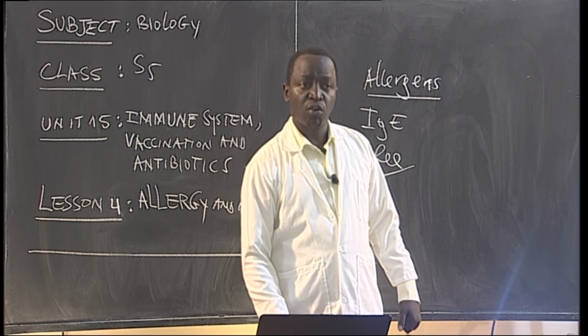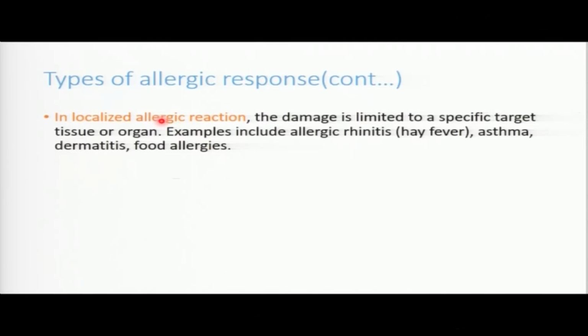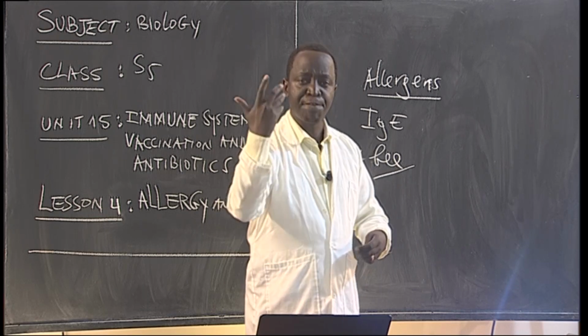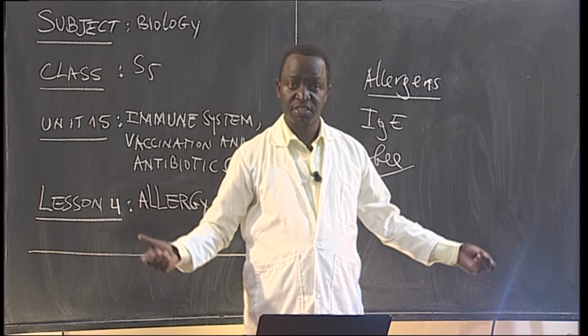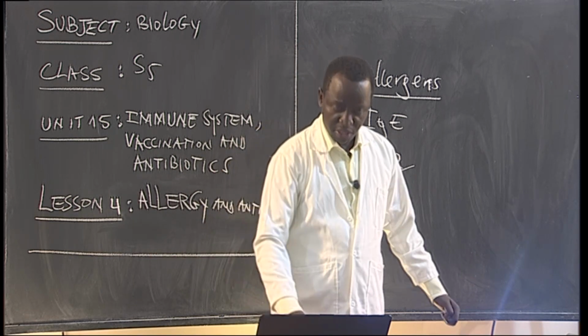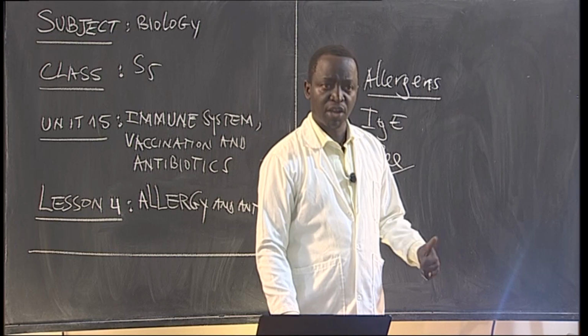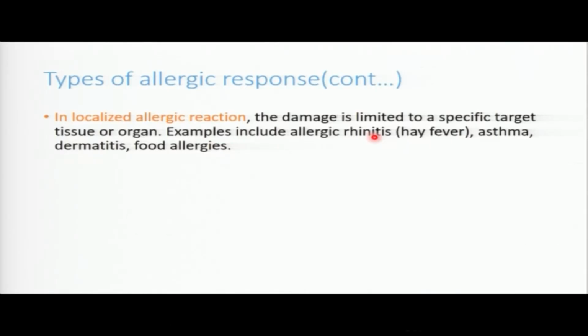Now we do have what you call localized allergic reaction. This is limited to the specific what? To the specific target cells or tissue organs. This one is found on given cells or organs. It is not going to affect all the body. For example, you can see allergic rhinitis, hay fever. When you suffer from a disease, then you have a fever. That fever is a kind of allergy. Asthma, something like that.